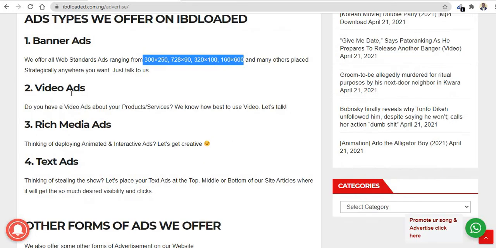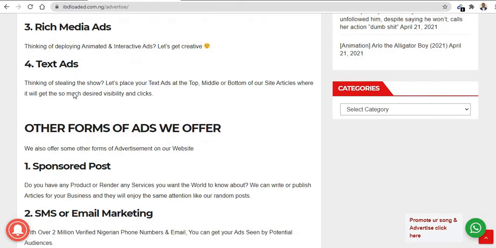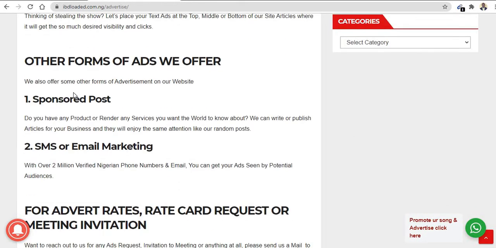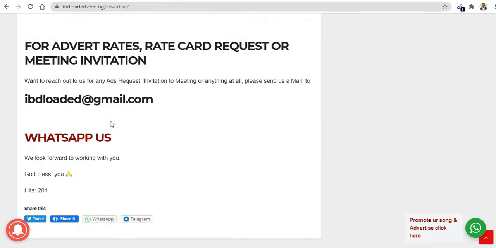Now we have video ads, rich media ads, and text ads. Any ads you want, we deliver it for you. Other forms of ads we offer are sponsored posts, SMS, and email marketing. And for advertising rates, just visit this email, send us a message via this email, and then we will send you our rate.